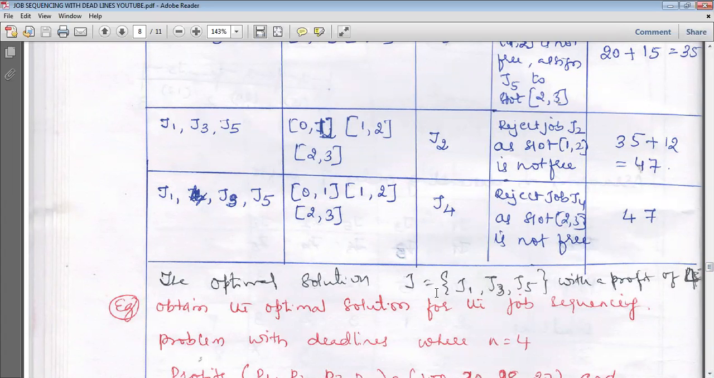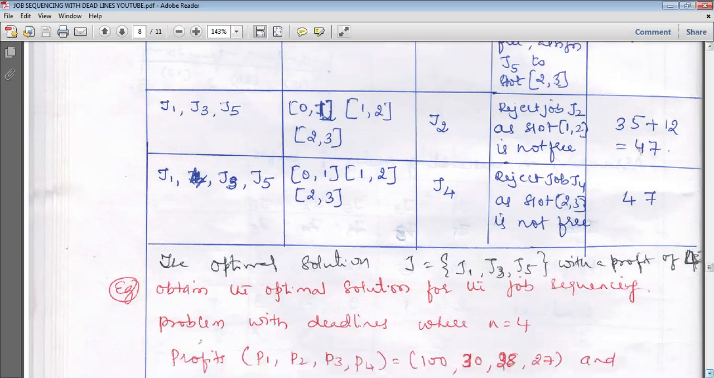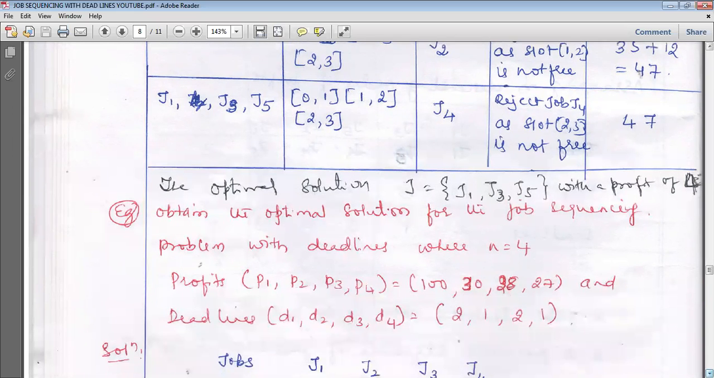The optimal solution J is equal to the selected jobs: J1, J3 and J5 with a profit of rupees 47. This is how you solve using the feasibility rule. Go to the next problem. Obtain the optimal solution for the job sequencing problem with deadlines. N is equal to 4.